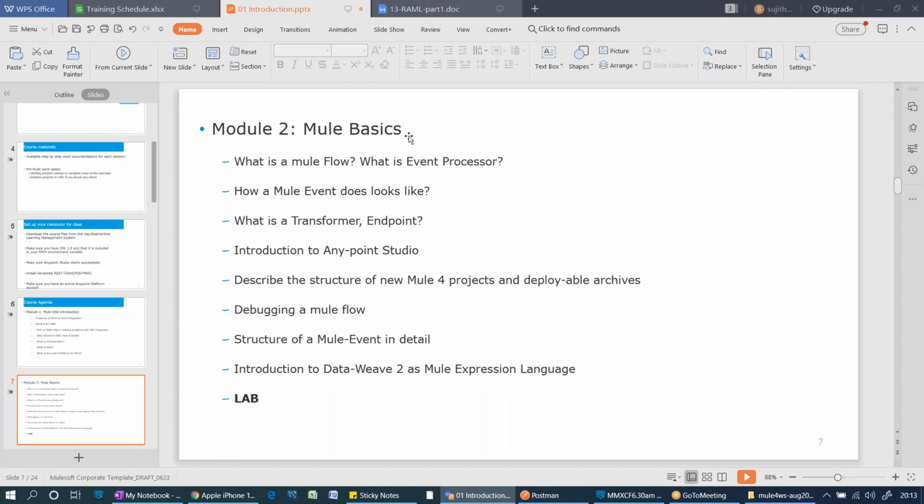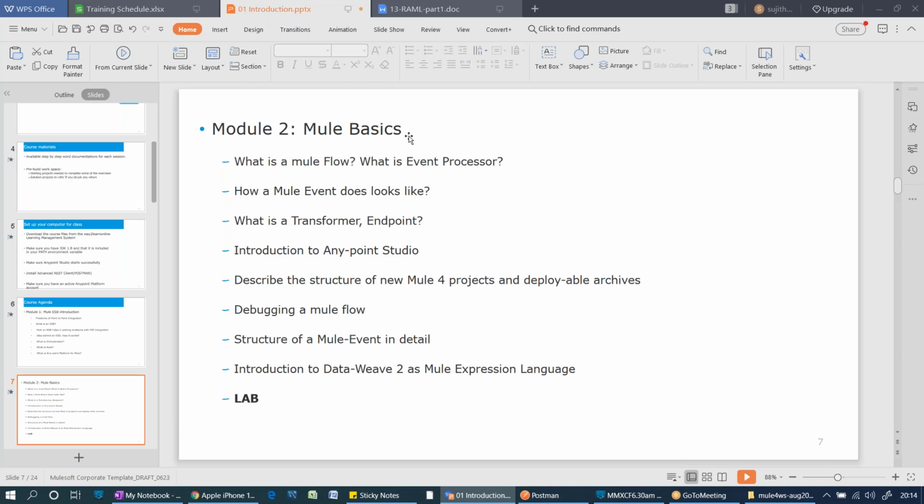That means we are going to write a basic hello world program by using a Mule application, right? When I'm explaining that, it's a very important session. Once you understand this concept, the remaining topics are a cakewalk for you. So don't skip this session. The first 2 or 3 sessions are very important in order to understand the basics of Mule.